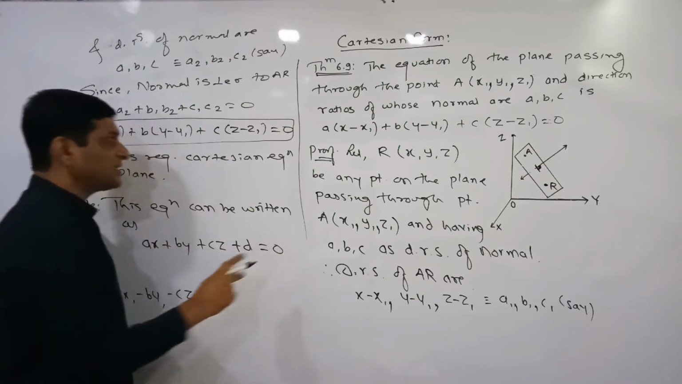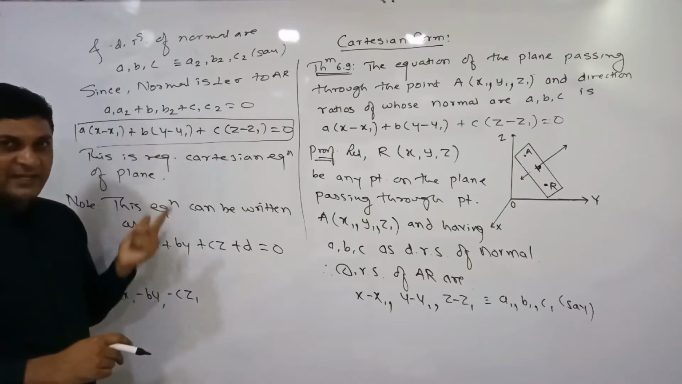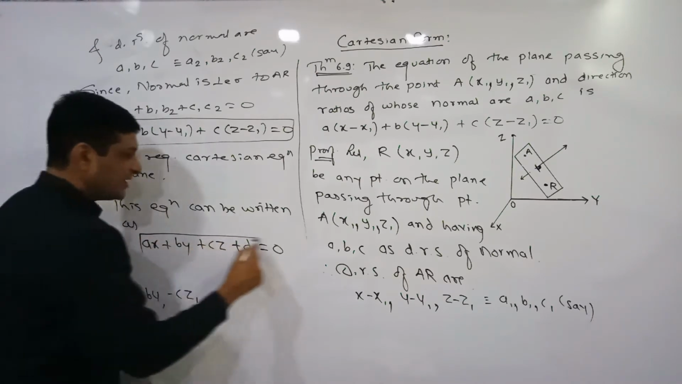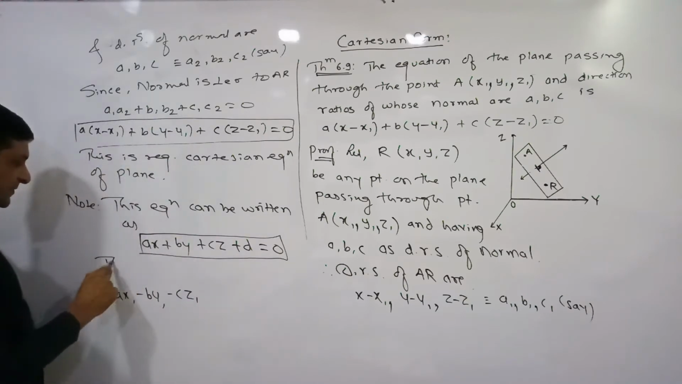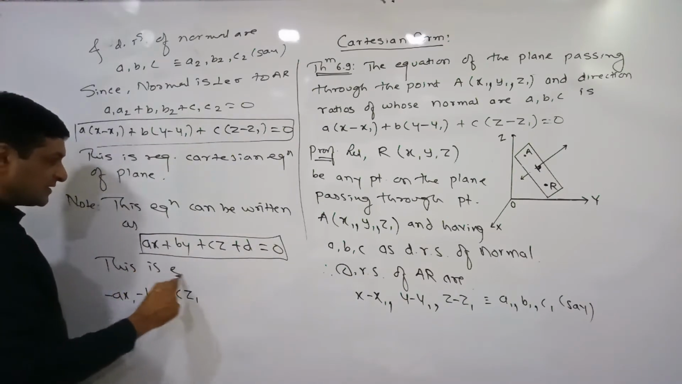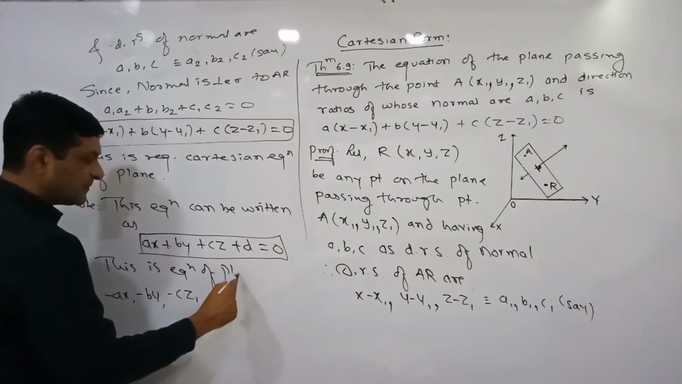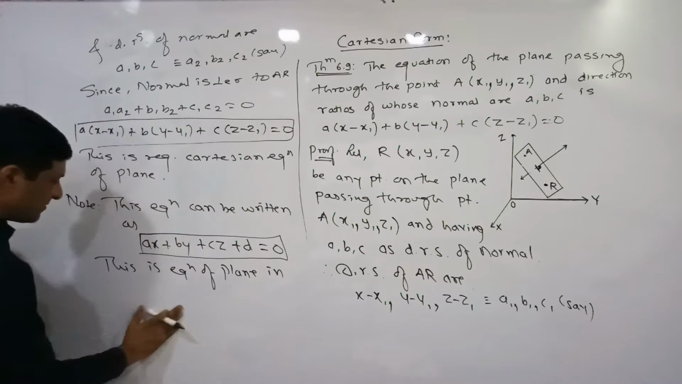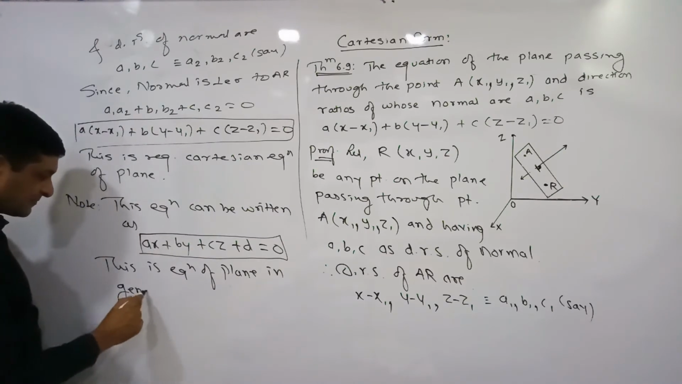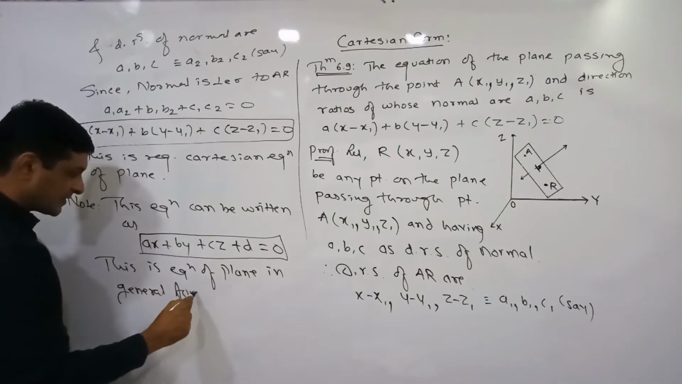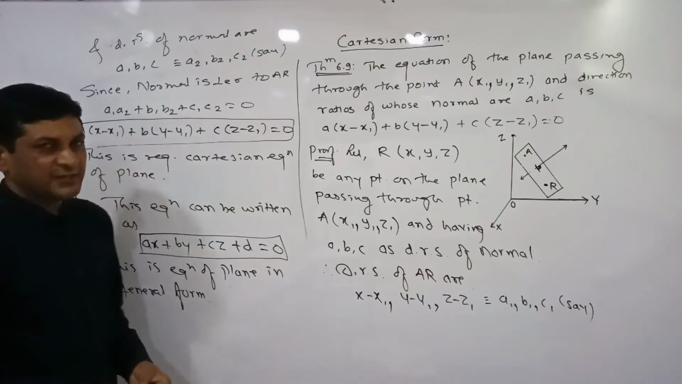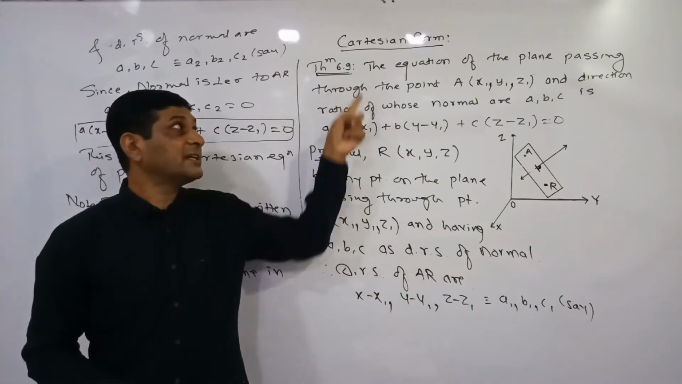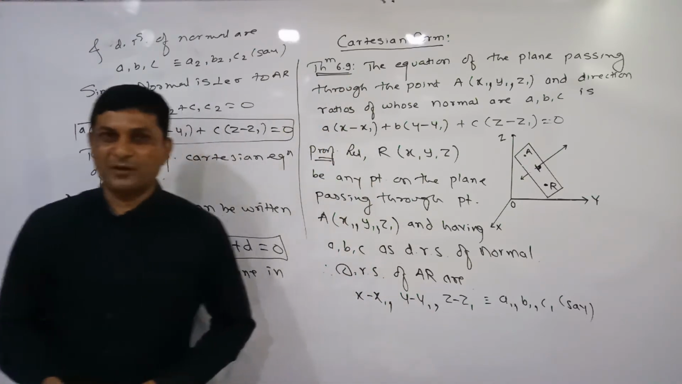That number I am denoting here by d. After substituting the values and simplifying, the final result will be in this form, and this is called the equation of plane in general form. In this way we have got the Cartesian equation also and the vector equation. In the first theorem we got the vector equation, and in the second theorem we got the Cartesian equation of plane.